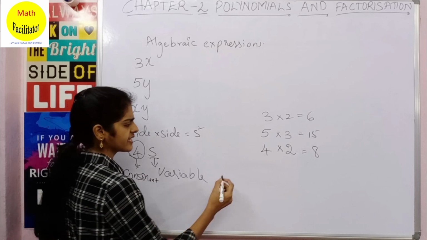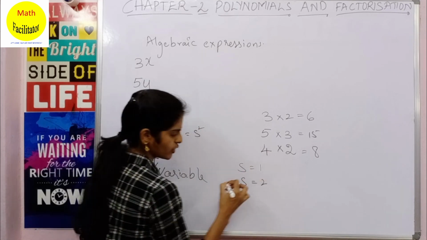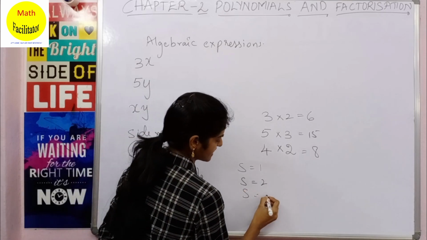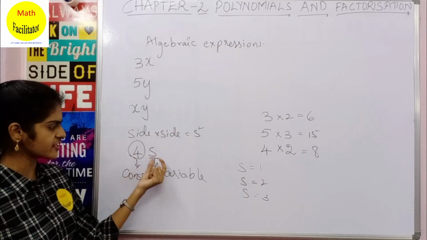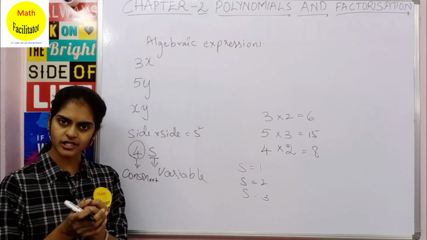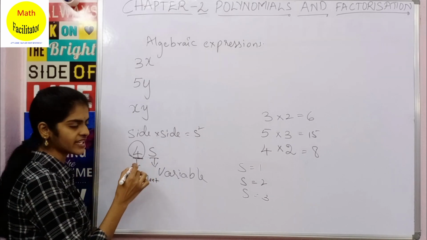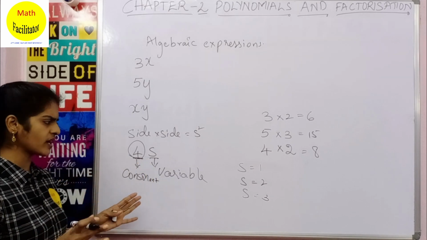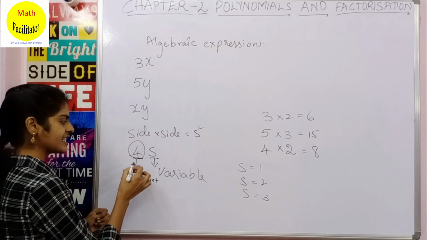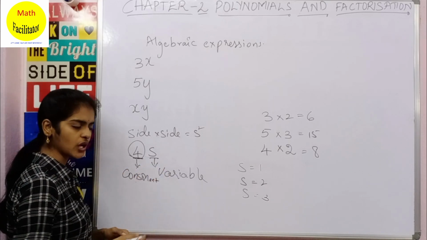You can take the side of a square as 1 unit, or 2 units, or 3 units. So in the place of S you can substitute 1, 2, 3 and so on, depending on the length of the side of the square. It varies depending on the square, but the value of 4 does not change. Let it be any square, any length of the side, you still take 4. So this is called a constant and this is called a variable.